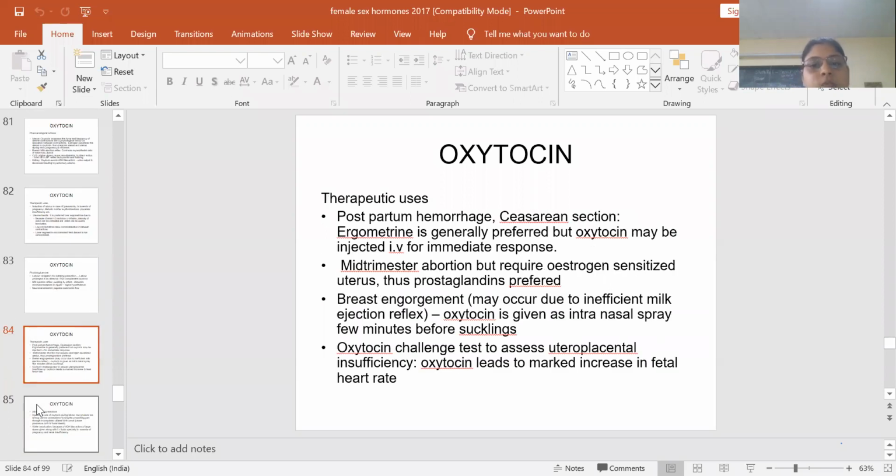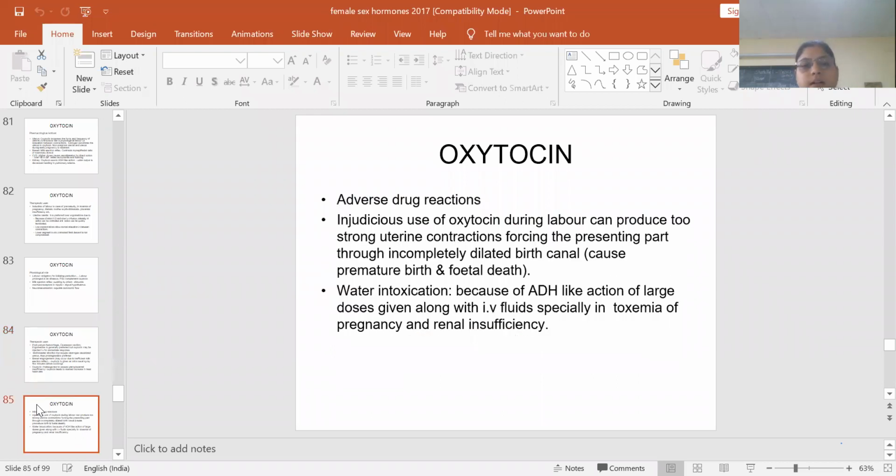Therapeutic uses: it can be used in postpartum hemorrhage or cesarean section, though ergometrine is generally preferred in postpartum hemorrhage, as it causes vasoconstriction of the blood vessels. It is also used in breast engorgement and mid-trimester abortion. For the induction of abortion, we can give oxytocin. Oxytocin can be given as an intranasal spray a few minutes before suckling.